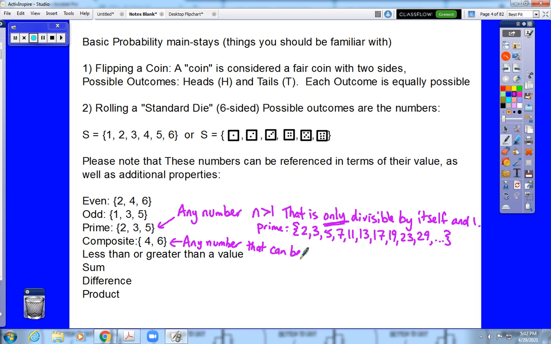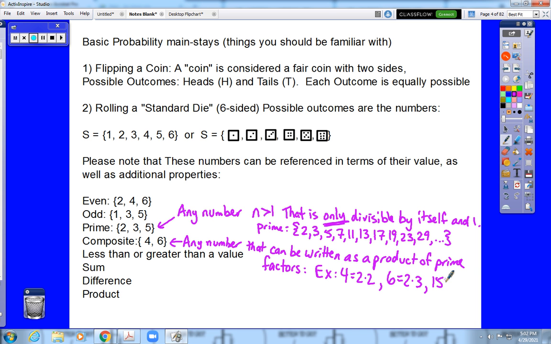The opposite of prime is composite, which is any number that can be written as a product, meaning multiplication, of prime factors. So for example, 4 is not a prime number because it is equal to 2 times 2. 6 is not a prime number because it's equal to 2 times 3. 15 is not a prime number because it's 3 times 5. These are all examples of composite numbers.